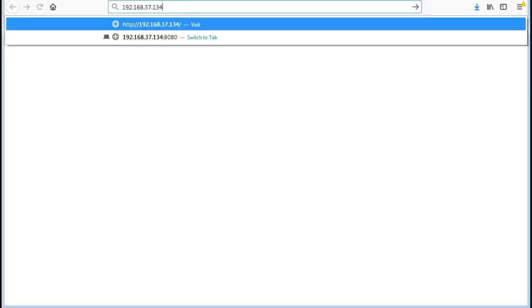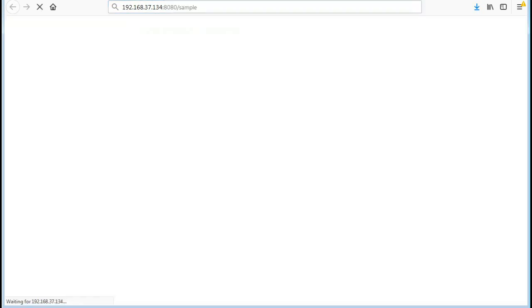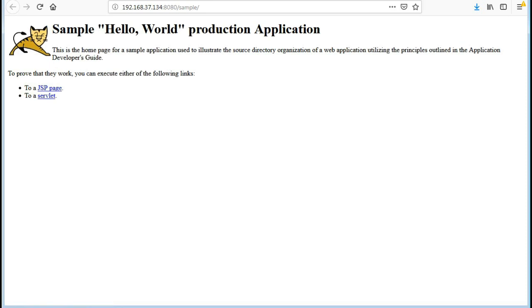Also verify the index.html content by opening the page from a browser with the server IP address and port 8080. Here you go, you got the sample page with the content production application, which we set as a variable in common.yaml. So by now you can make any entry in index.html through the index.erb template and call it from Hiera, so that your code will remain the same for all the environments and only the Hiera value needs to be changed every time.